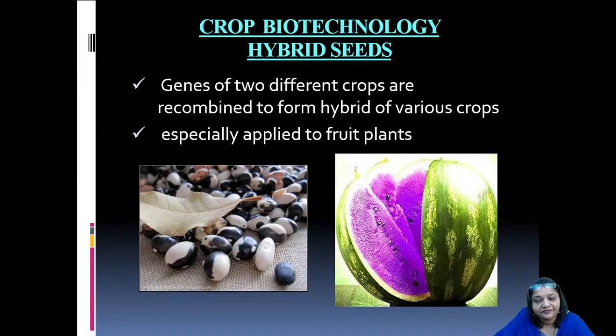Everybody is astonished actually to see purple watermelon. You have yellow watermelon, you even have blue watermelons, if you think of just watermelon, just one variety. So not only that, the seeds of these plants can be collected and can be stored in the seed banks. And of course, you have different hybrid varieties of seeds that are being produced nowadays in case of fruit plants. Not only fruit plants, even in the case of pulses and cereals.